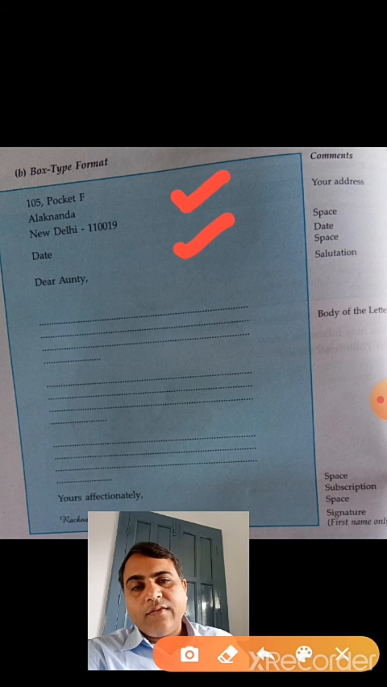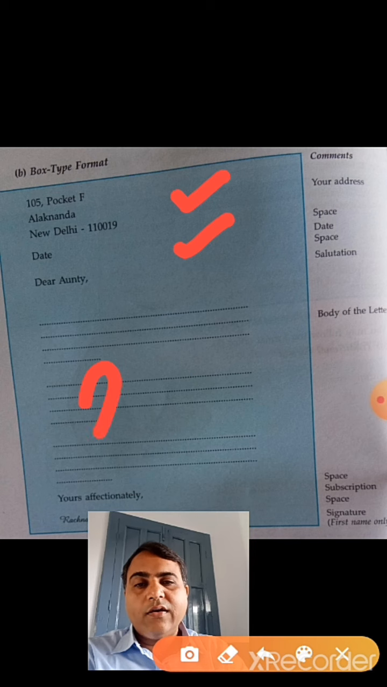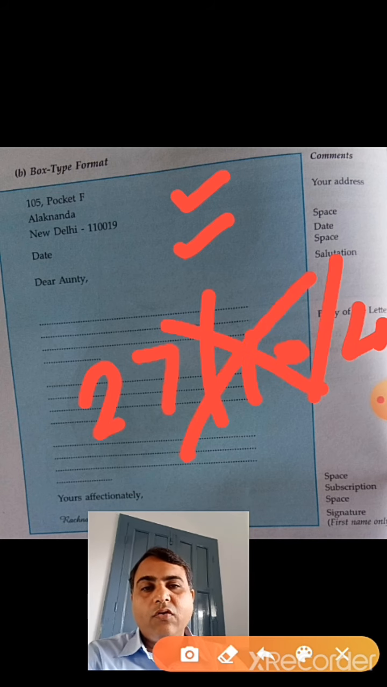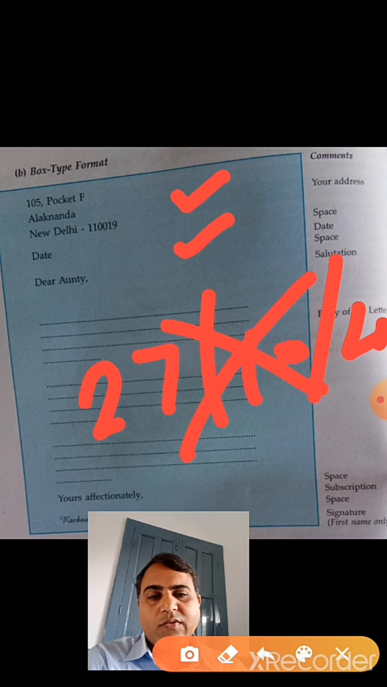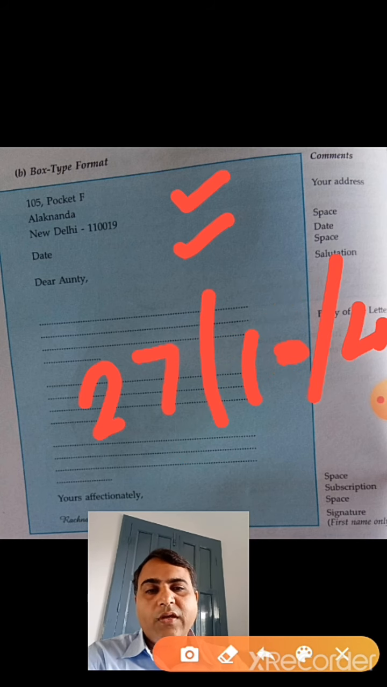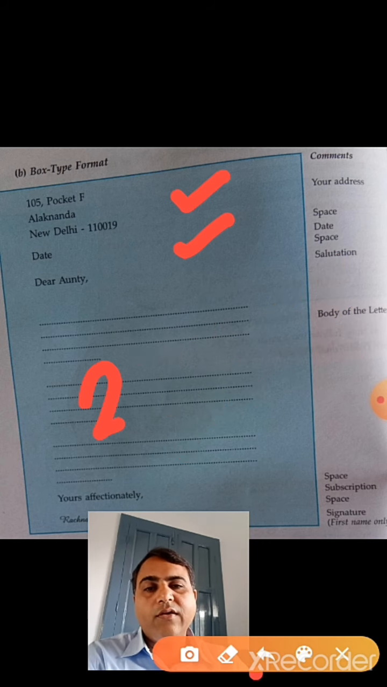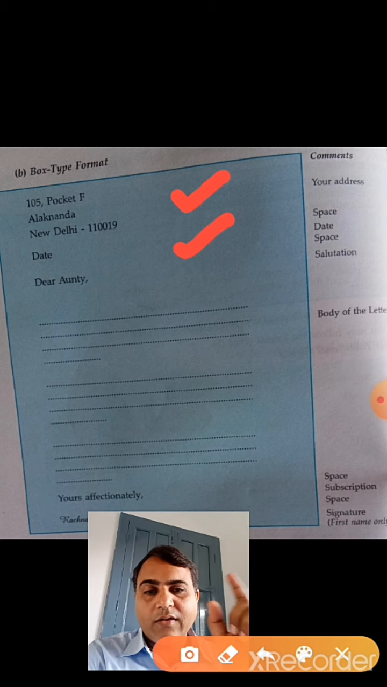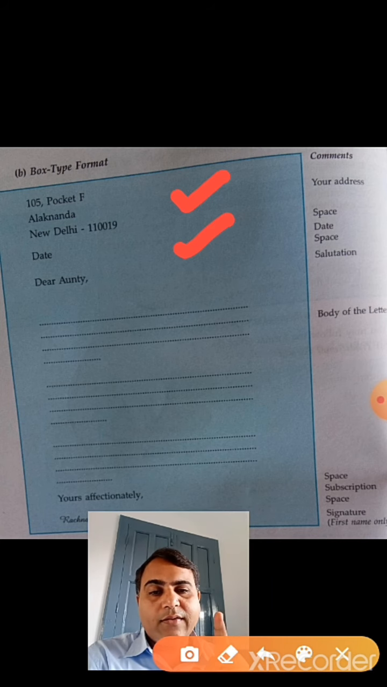Don't write it in the usual way like 27 10 20. This will go wrong and you will not get marks. So keep that in mind. The date has to be in proper format, that is, you have to write 27, and October in full, correct spelling, then 2020. The date has to be in this format in a formal letter also and in an informal one.